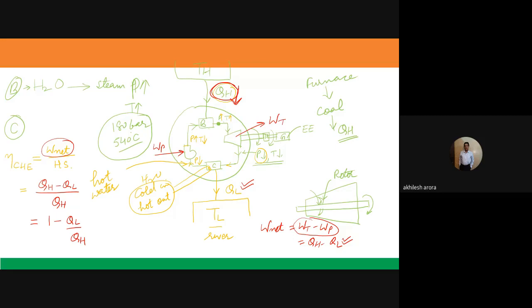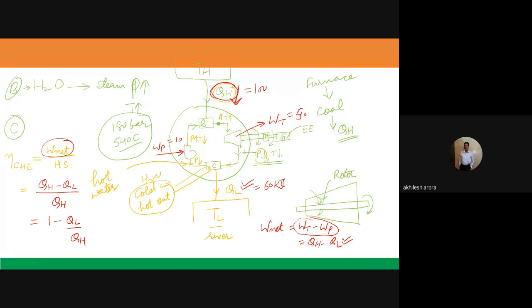Now you can see it here. When we have drawn this diagram, it is clear to us that if we are supplying say 100 kilojoules here, and if we are rejecting say 60 kilojoules here, then only we are getting 40 kilojoules. This could be 50, and here let us say this is 10.